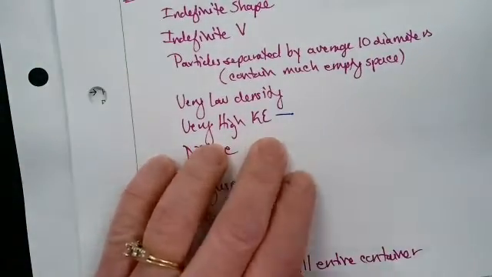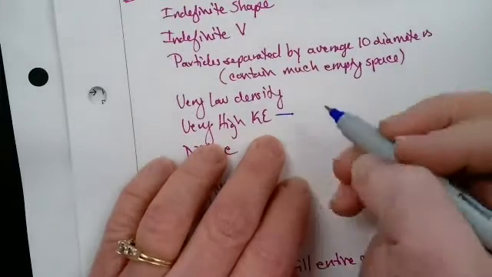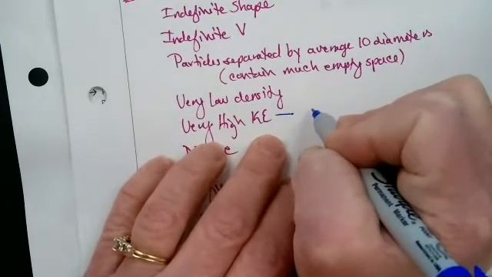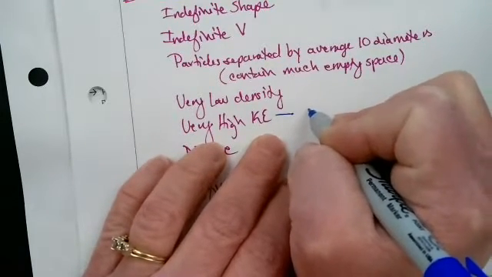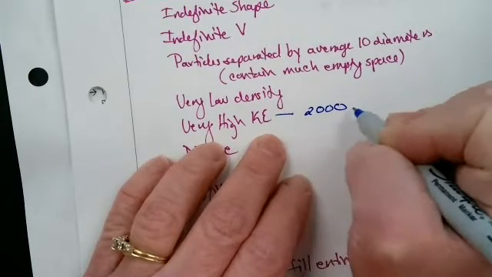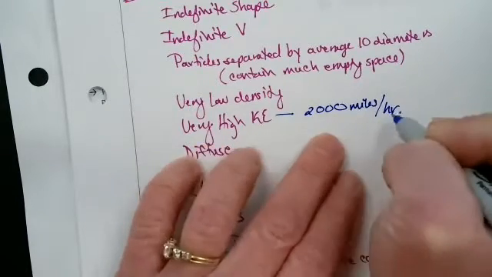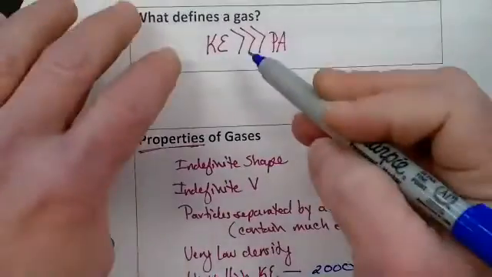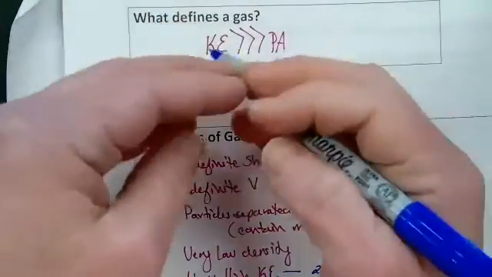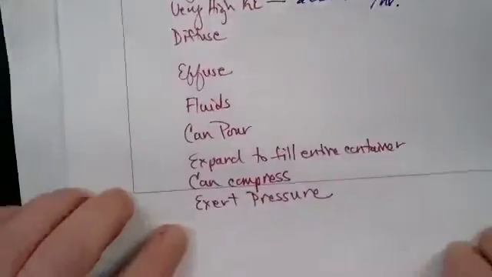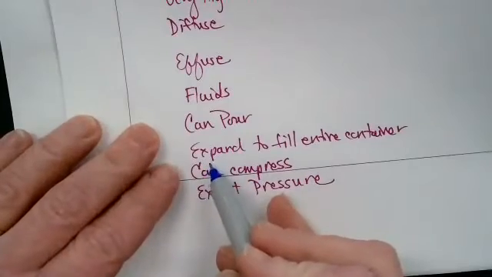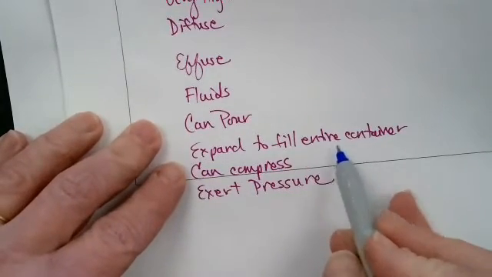It depends on the condition and the specific gas, but in general, gas particles are known to travel over 2,000 miles per hour. Very high kinetic energy. And because of that kinetic energy, we know that gases expand to fill their entire container.